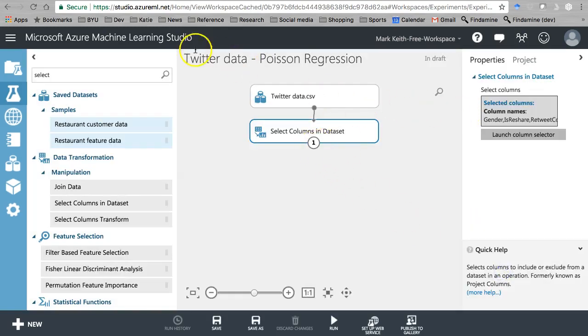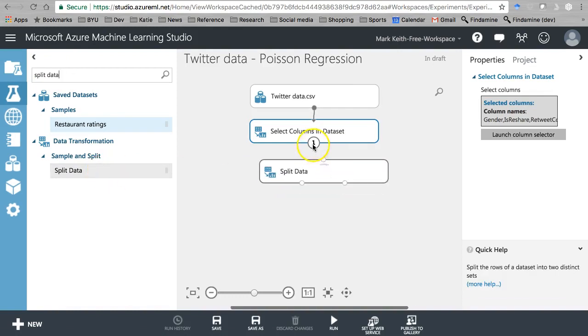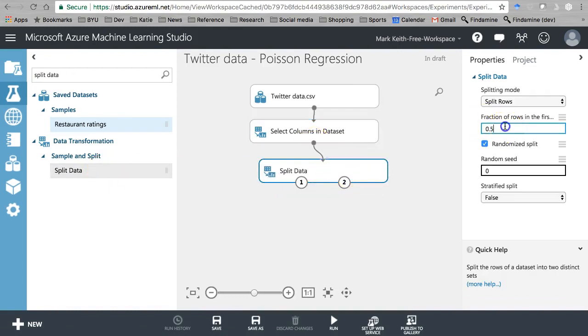So let's go ahead and split the data. There we go. We've got a lot of data, so I'm doing an 80-20 split. Random seed.